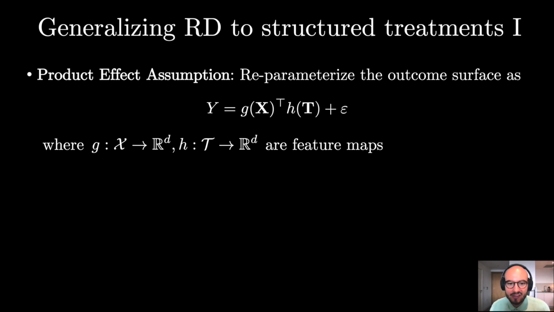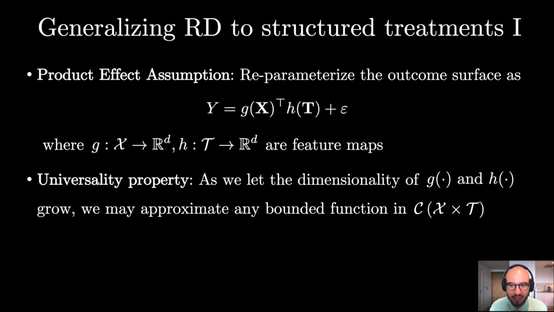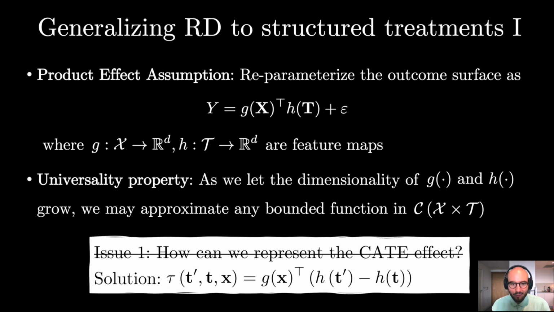We can prove that this assumption has a universality property, meaning that as we let the dimensions of the functionals G and H grow, we can approximate any bounded continuous function involving the product space. This lets us rewrite the CATE in a form that takes both covariates and treatment features into account, thereby resolving the first issue. However, this still does not help us with doing inference.